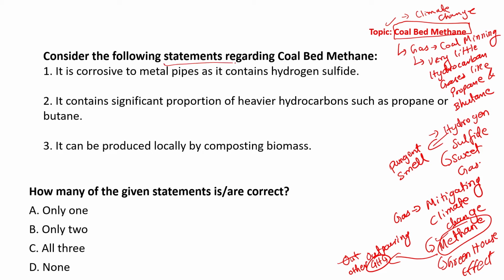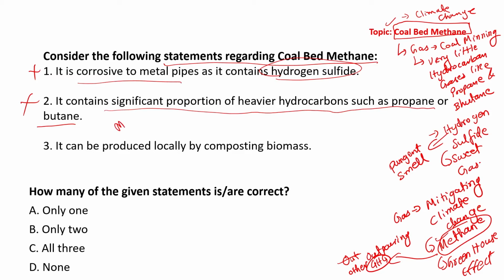Consider the following statements regarding coal bed methane. First, it is corrosive to metal pipes as it contains hydrogen sulfide. It does not contain hydrogen sulfide at all. So the first statement is not correct. Second statement, it contains significant proportion of higher hydrocarbons such as propane and butane. Again wrong. It contains methane, not hydrocarbons like propane and butane.